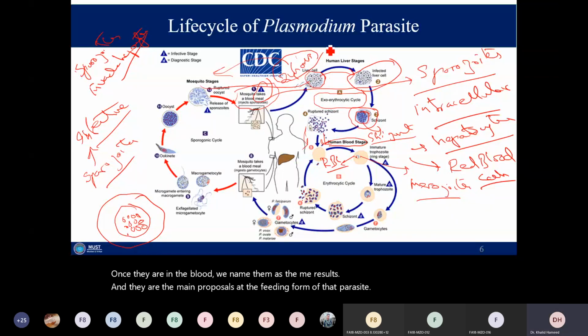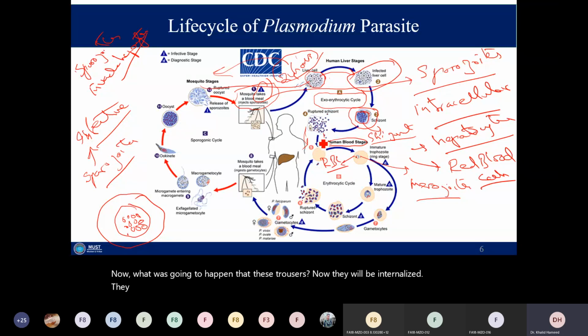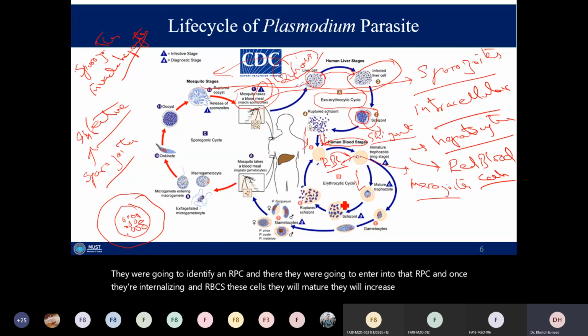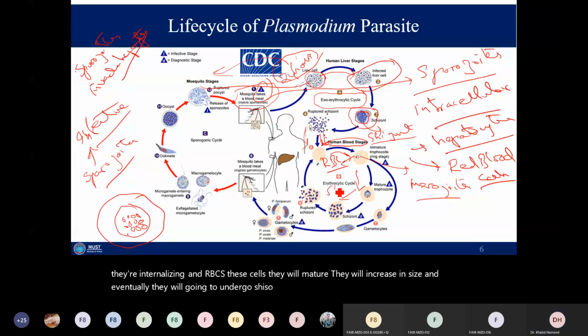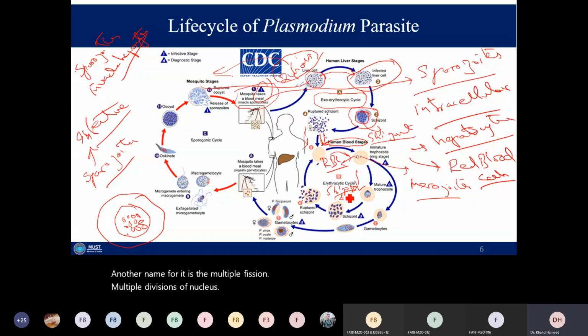Now these trophozoites will identify an RBC and enter into that RBC. Once they are internalized in an RBC, these cells will mature, increase in size, and eventually undergo schizogony. Another name for it is multiple fission: multiple divisions of the nucleus followed by a single division of the cytoplasm.